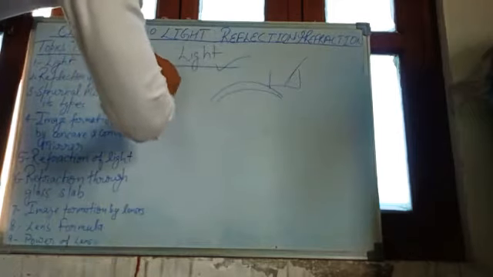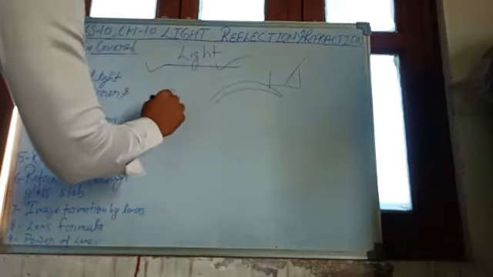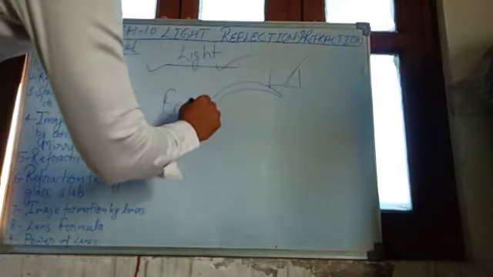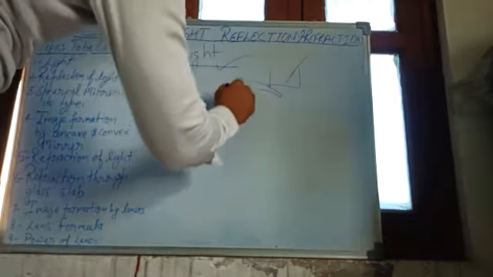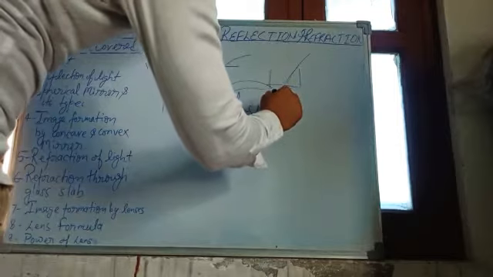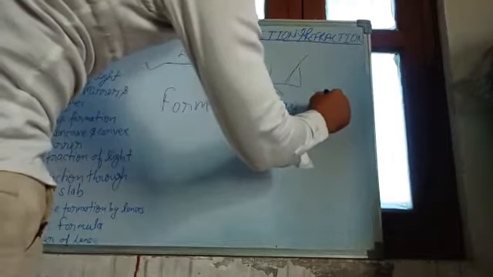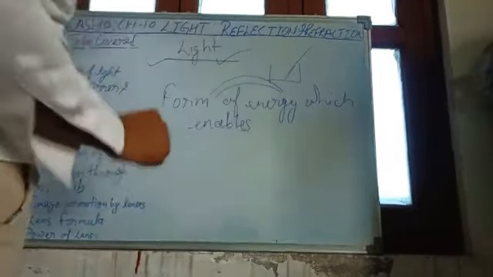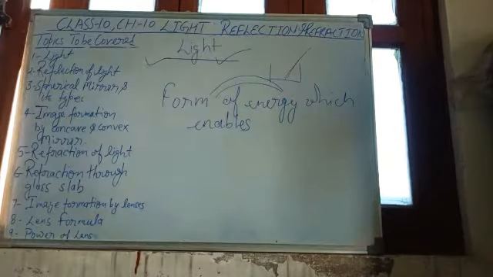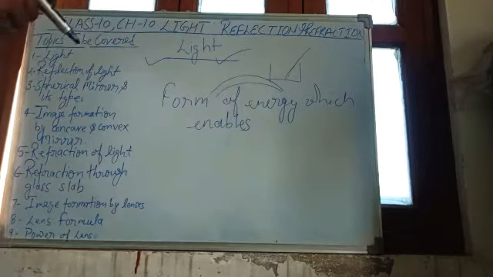So let's know about the definition of light. First thing, it is a form of energy. We have already discussed these things in our junior classes. Light is a form of energy which enables us to see objects around us. You can note this down: light is a form of energy which enables us to see objects around us. So this is what light is.